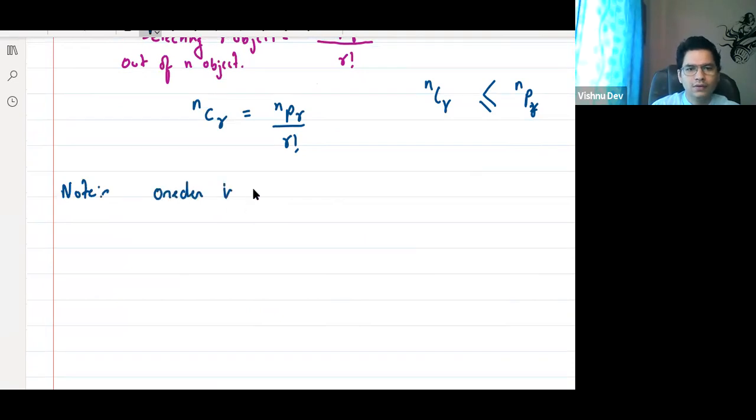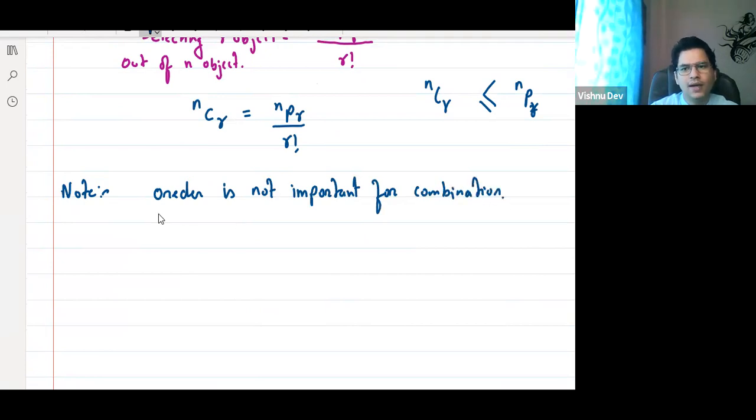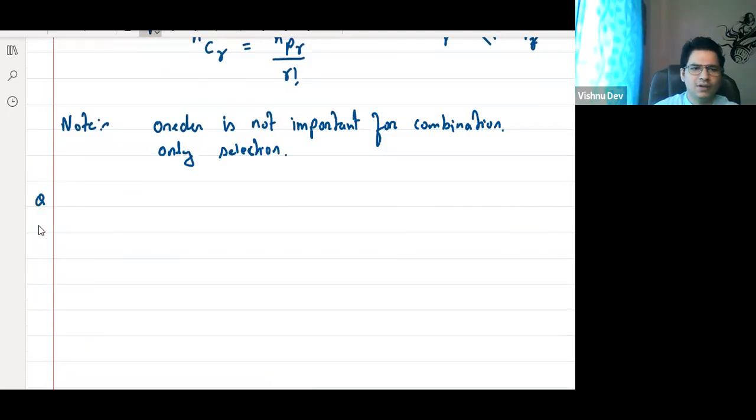Order is not important. Order is not important, right? For combination. Yes or no? Yes, sir. It is only selection. Only selection. Okay, only selection. For example, if I give you a very basic example, think about it. Everyone, think about it.